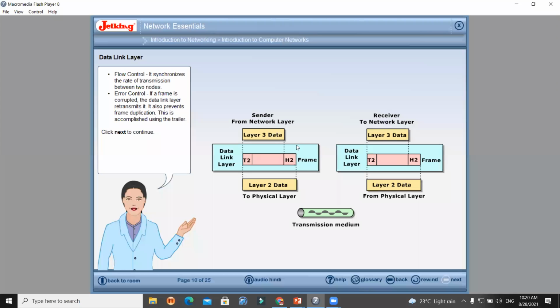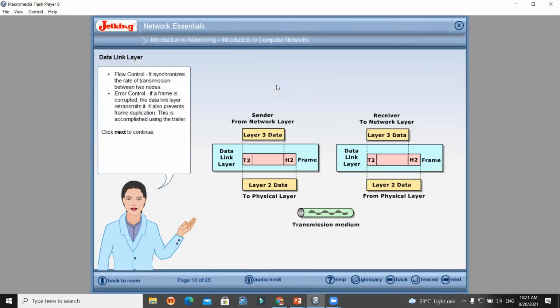That means on both sides, these particular layers are there, and the role of these layers is flow control, error control, creating the frames. As I already told you, the long chunk of data is divided into 8 bit, 16 bit frames. Okay, and that is the responsibility of the data link layer. So on the transmitter side it has the flow in one way, and on the receiver side it has the flow in a different way. So this is the role of the data link layer.